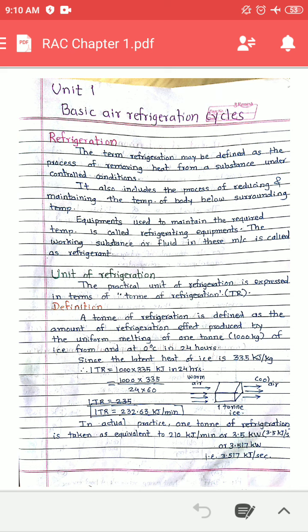The fluid which is used in this refrigerating equipment is called a refrigerant. So this is some basic introduction about refrigeration: what refrigeration is, what it exactly does, and which are the different parts of refrigeration, meaning which equipment is used and which working fluid is used.